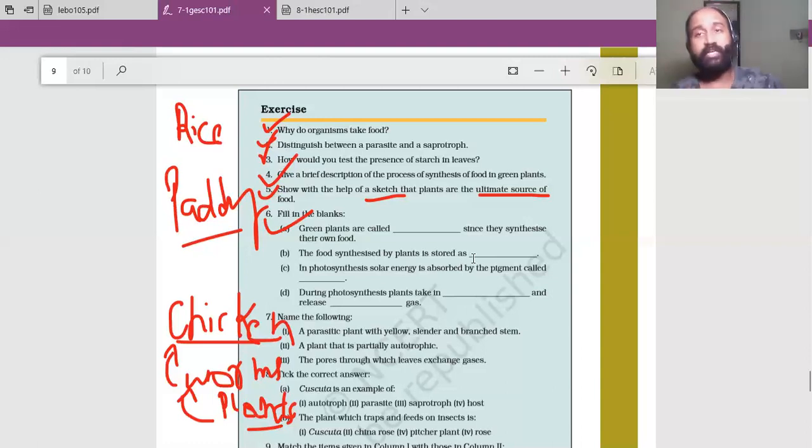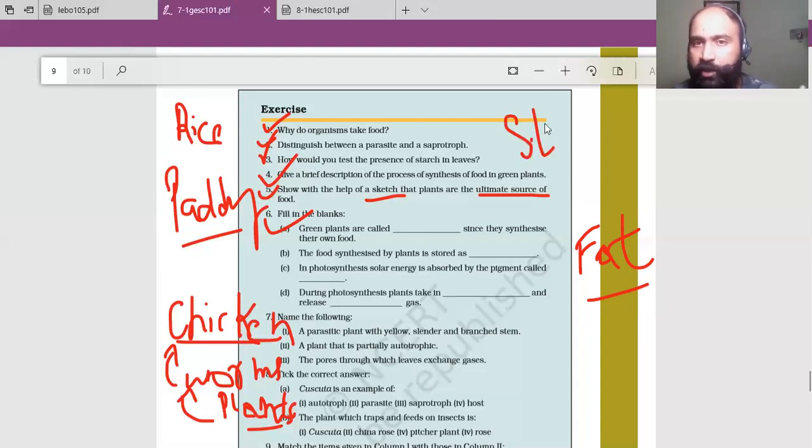B, the food synthesized by plants is stored as glucose. This I didn't explain much because it was not given much in the chapter. When we eat food, we convert that food into glucose, and the extra glucose is stored in our body in the form of fat. That's why those people who eat more than enough food become fat. But in plants, the excess food synthesized is converted into starch, not fat. So starch in plants and fat in animals. The food synthesized by plants is stored as starch.